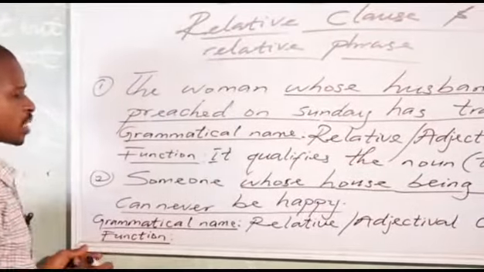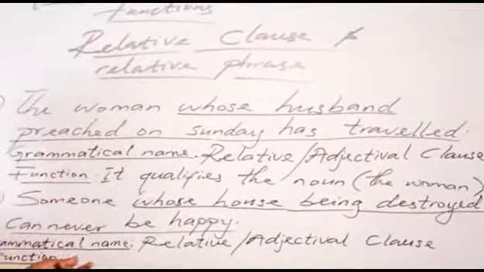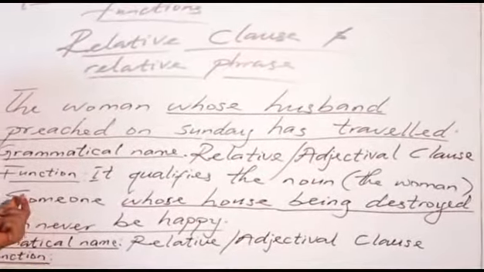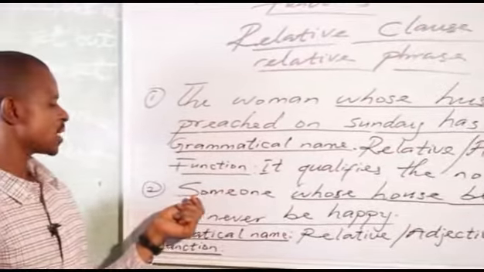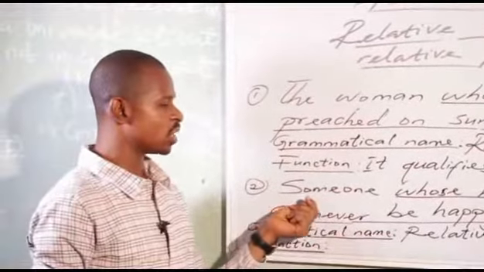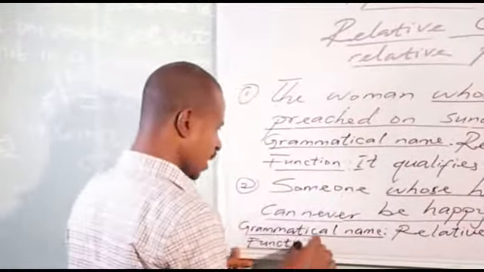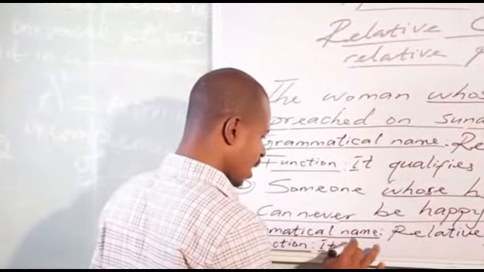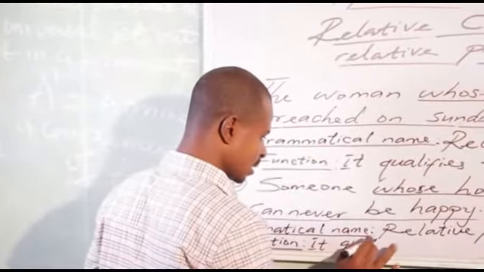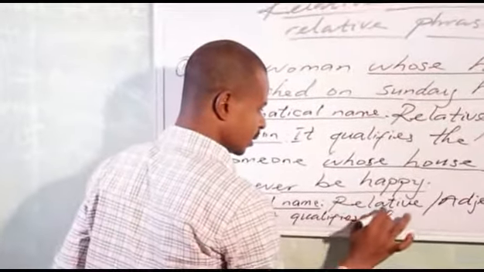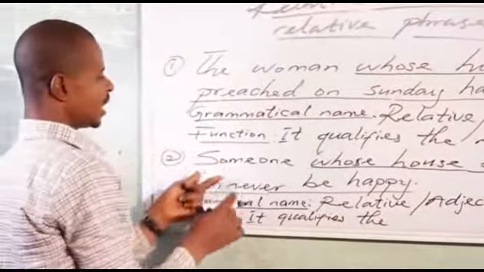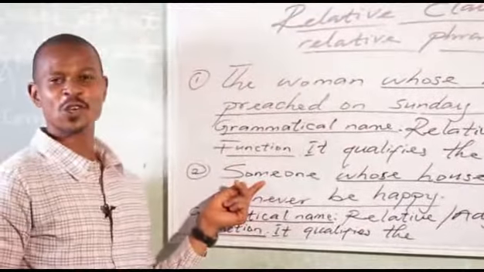Now what is the function? I said something about someone. You can't say someone is a noun. It's not a noun. So what is the function here? It qualifies the indefinite pronoun someone.